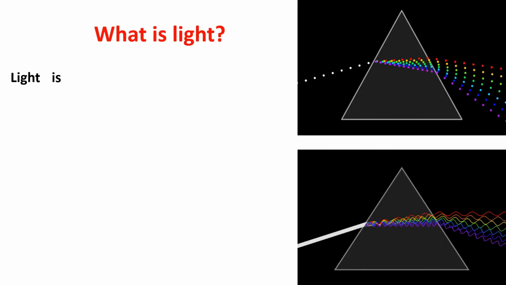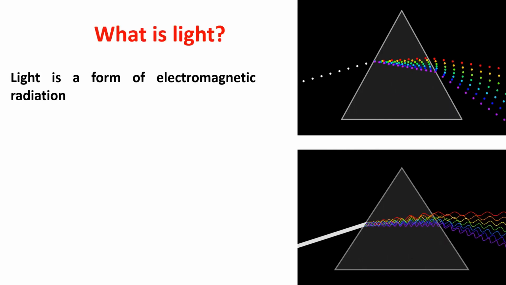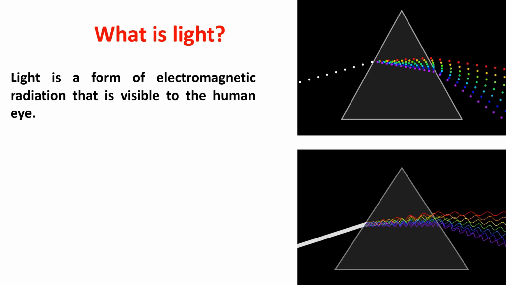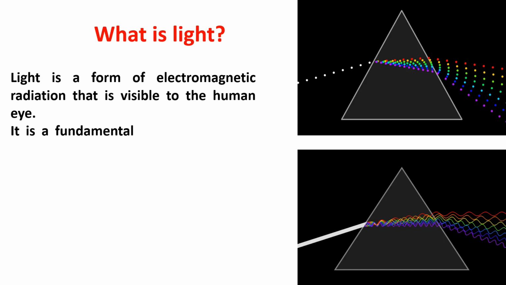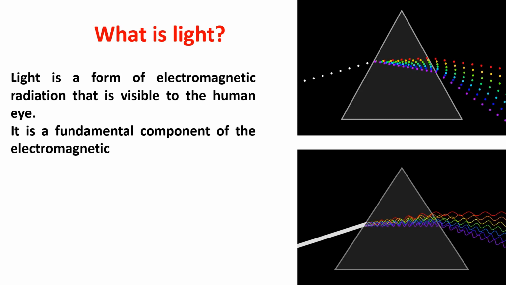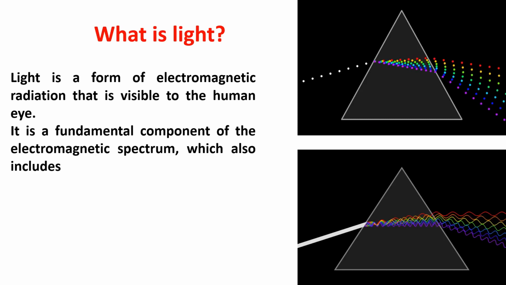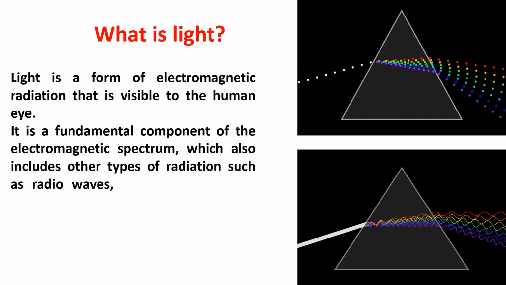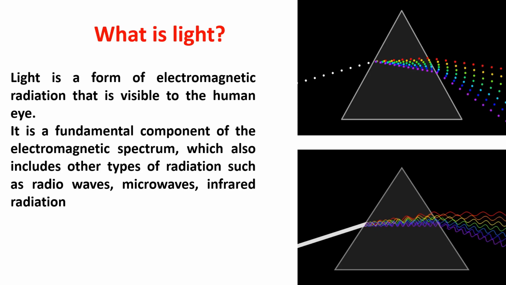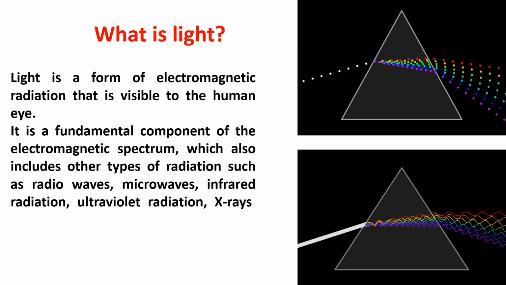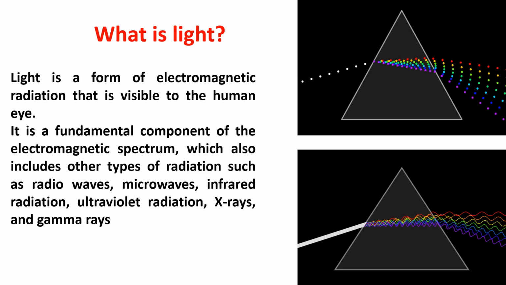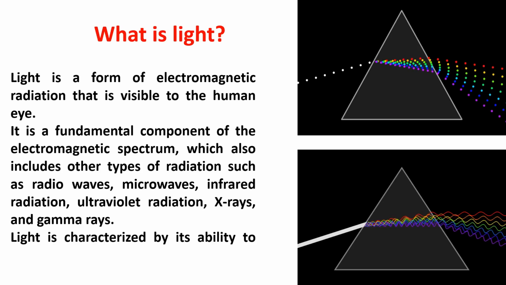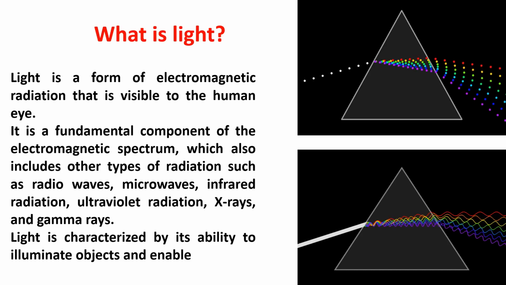What is light? Light is a form of electromagnetic radiation that is visible to the human eye. It is a fundamental component of the electromagnetic spectrum, which also includes other types of radiation such as radio waves, microwaves, infrared radiation, ultraviolet radiation, X-rays, and gamma rays. Light is characterized by its ability to illuminate objects and enable vision.